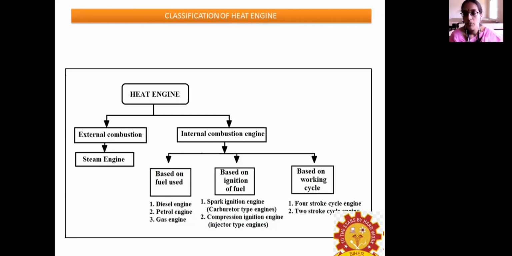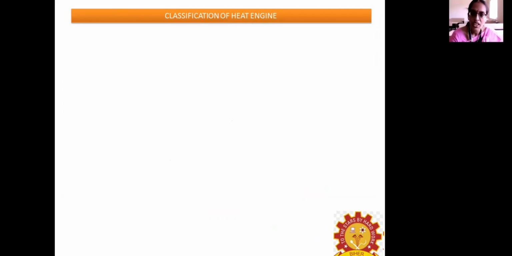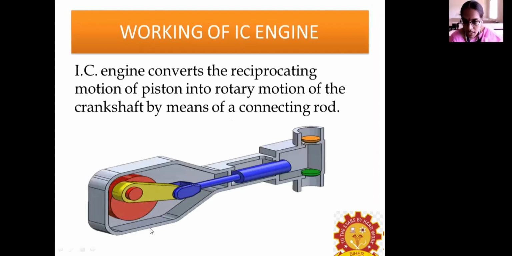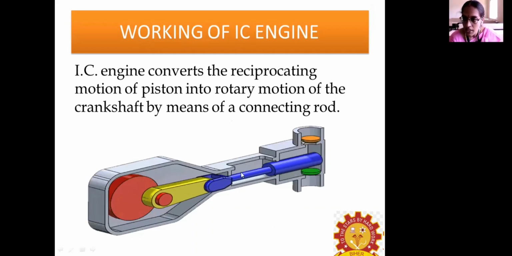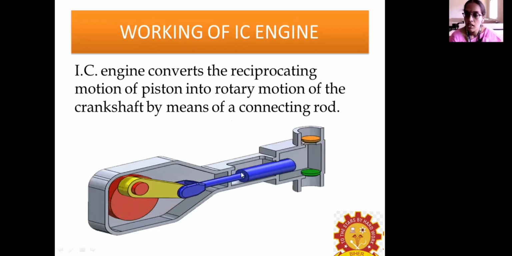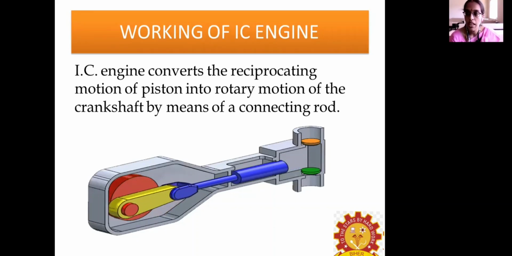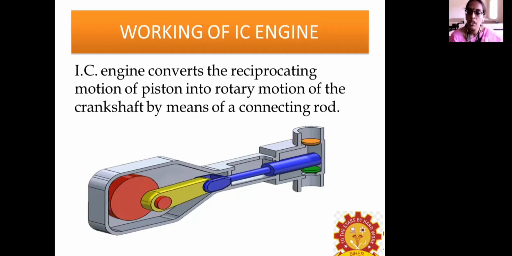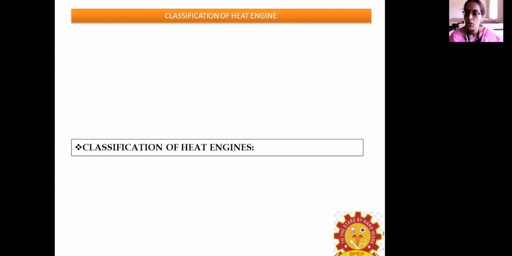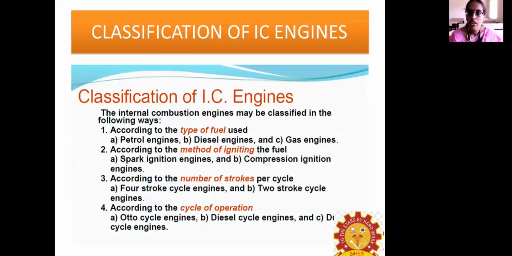Then classification based on the working cycle. One is the 4-stroke engine and the other is the 2-stroke engine. Stroke means the movement of the piston from top dead center to bottom dead center. If the stroke happens 4 times in an engine cycle, it is known as the 4-stroke engine. If the stroke happens 2 times during the working operation, that is known as the 2-stroke engine. These are the classifications of the heat engine.